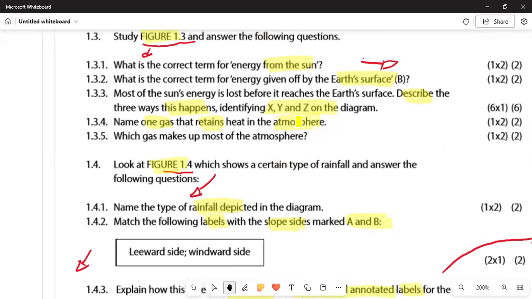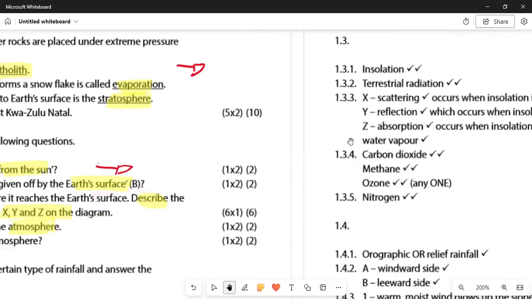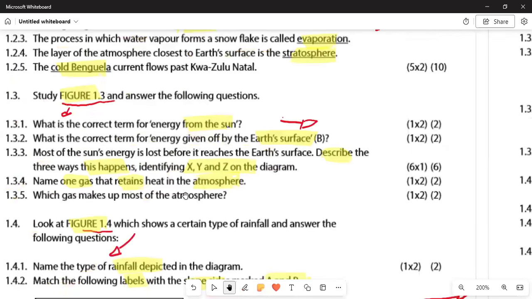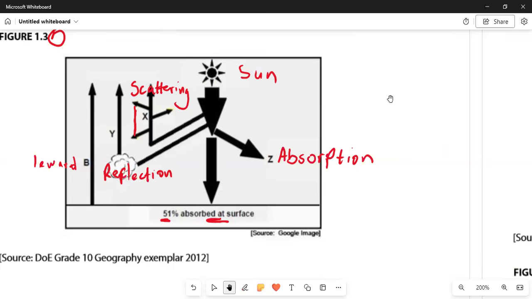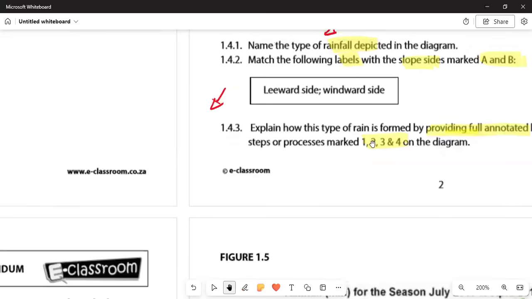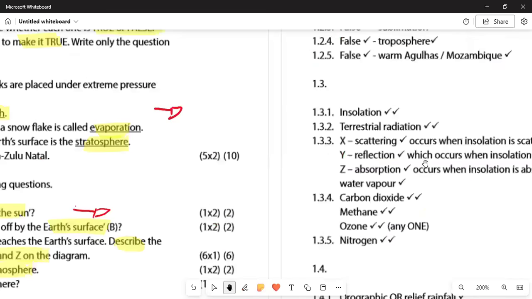What is the correct term for the energy from the sun, 1.3.1? It is called insolation or radiation. Then in 1.3.2, the energy from the earth's surface moving upward through the air is called terrestrial radiation.